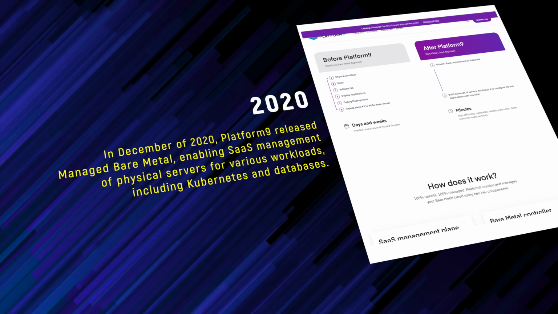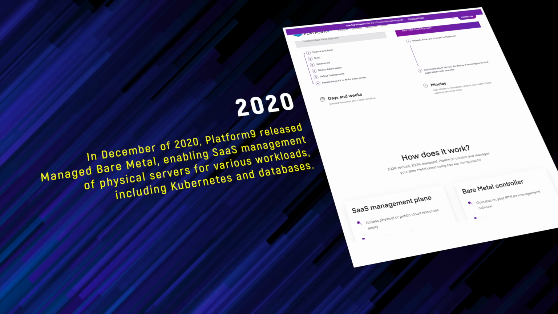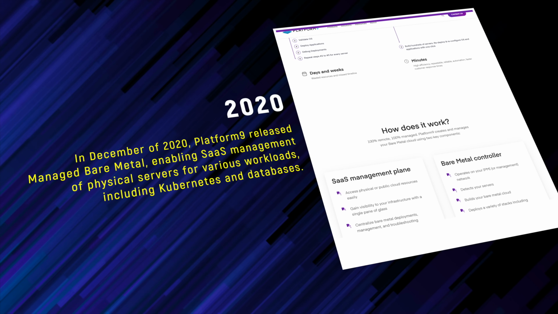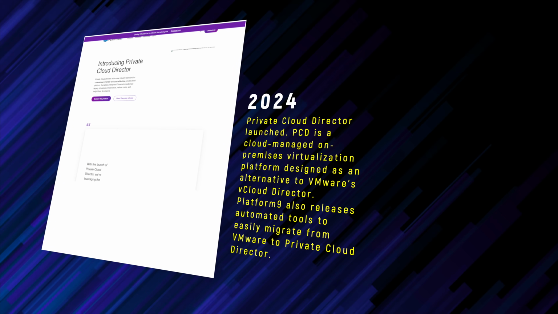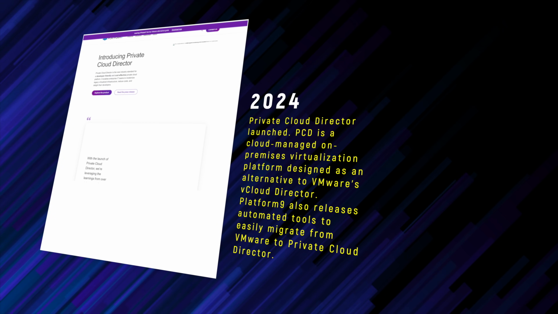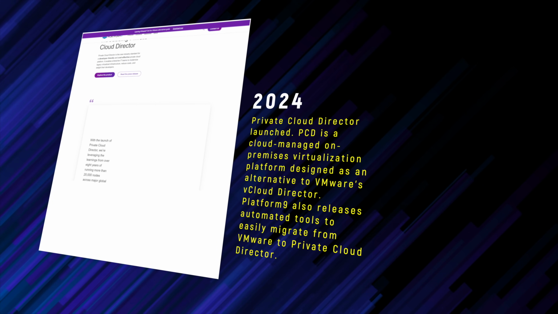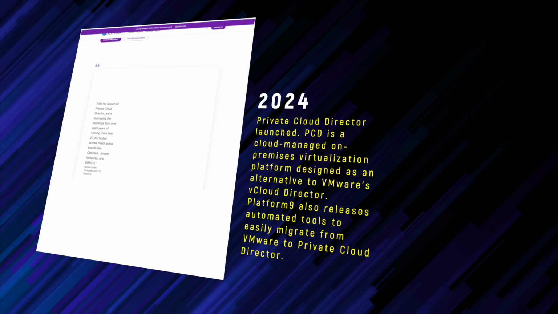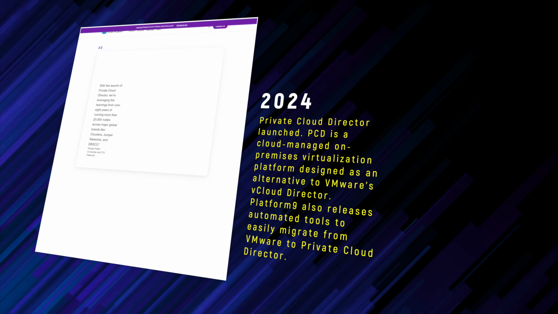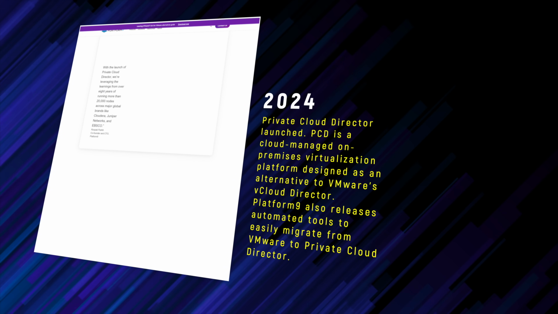In December of 2020, Platform9 released Managed Bare Metal, enabling SaaS management of physical servers for various workloads, including Kubernetes and databases. In November 2024, Private Cloud Director was launched. PCD is a cloud-managed on-premise virtualization platform designed to be an alternative to VMware's vCloud Director. During that same time, Platform9 also released automated tools to easily migrate from VMware to Private Cloud Director.